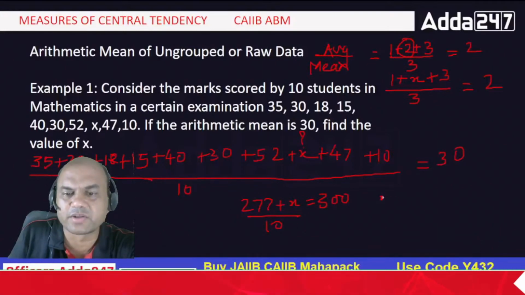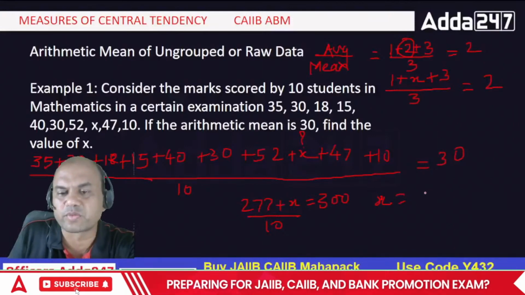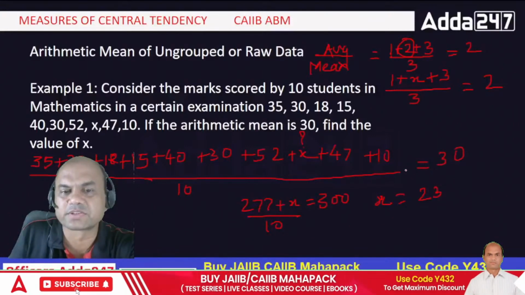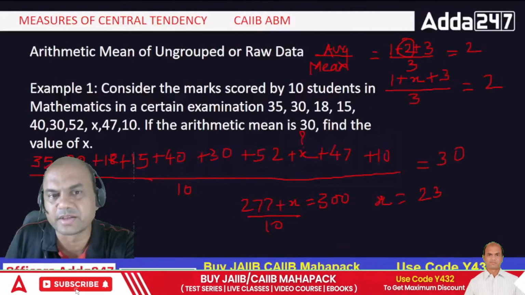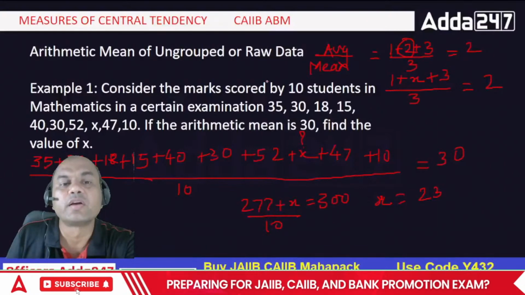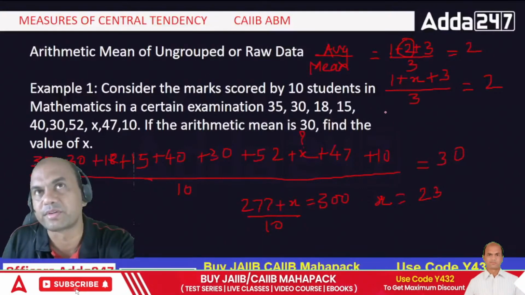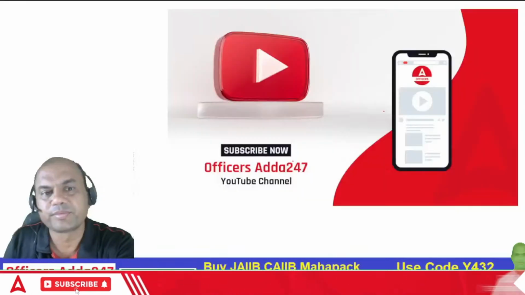So solve this and you will get x as what? 300 minus 277, right? So 23. So x equals 23. This is my answer, isn't it? And that's what I want. This is the answer required. So if you know the meaning of arithmetic mean, the problem is easier. Okay, got it? Move on.